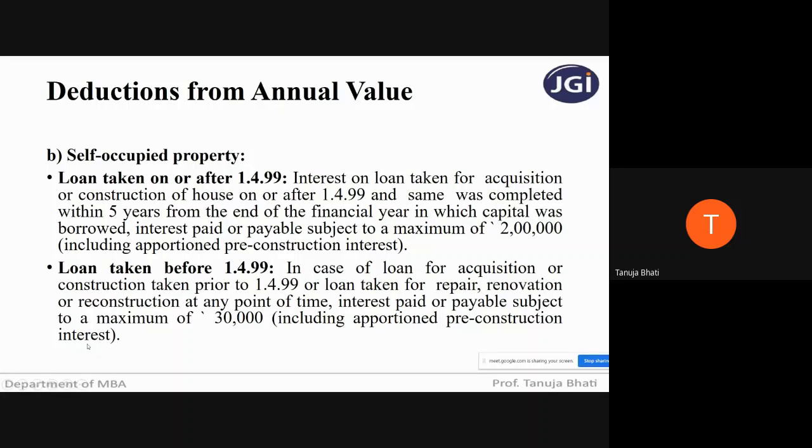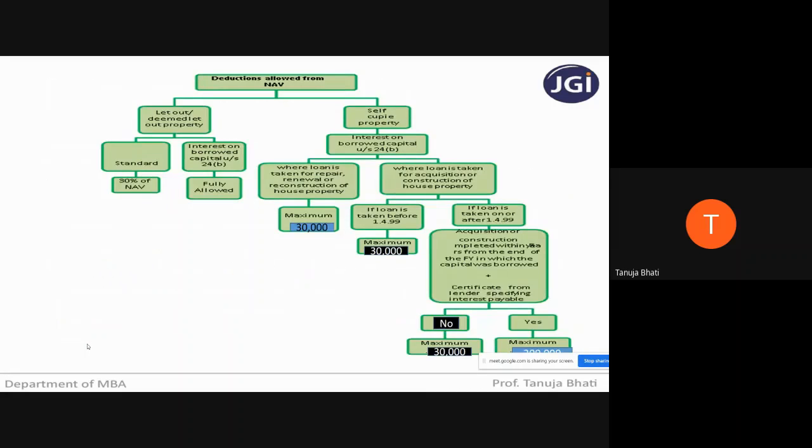So remember, students, in case of self-occupied property, there is a ceiling limit on the interest on borrowed capital. If the loan is taken after 1/4/1999 and within 5 years it is completed, then the ceiling limit is 2 lakh. And if the loan is taken before 1/4/1999, the ceiling limit is a maximum 30,000 deduction.